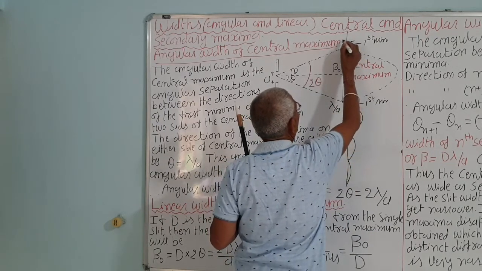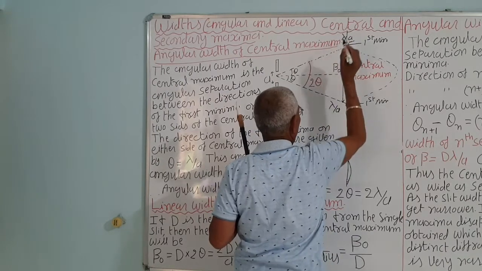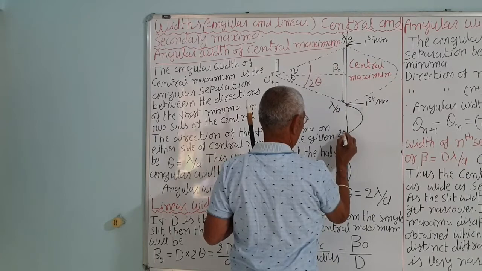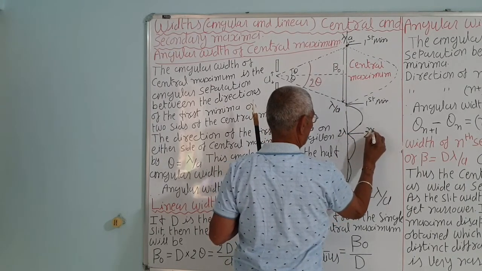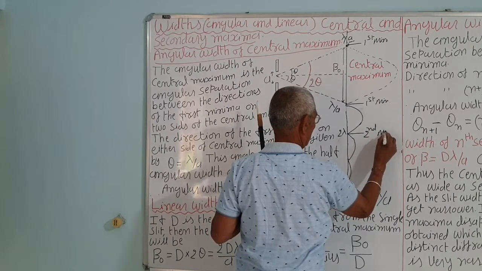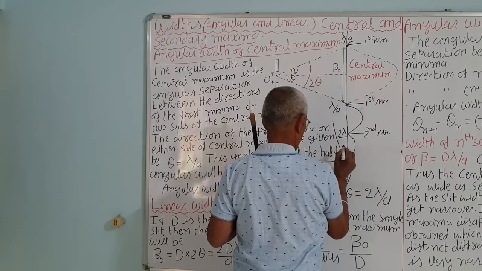This is lambda by a. This is the second minima, 2 lambda upon a.